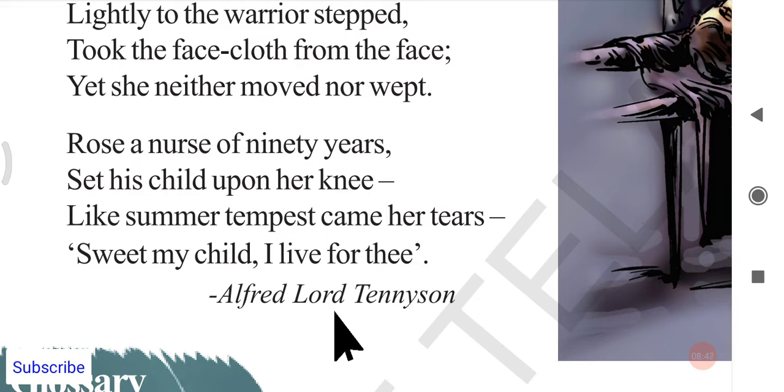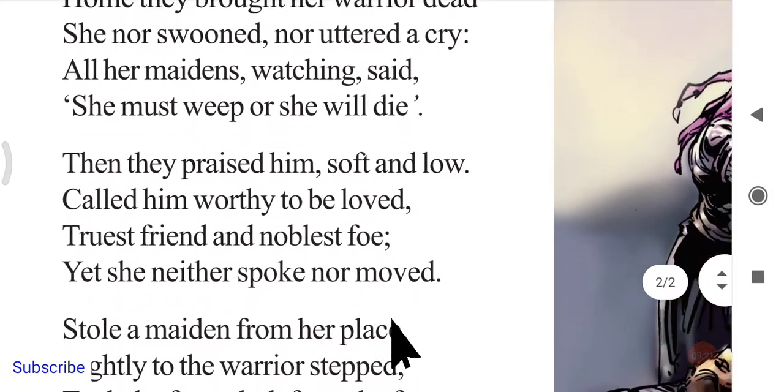Imagine heavy rain suddenly in the summer. Just like that, till then she was like summer, without any cry, nothing, and suddenly she started crying like a tempest. "Like summer tempest came her tears, and she said, sweet my child, I live for thee." Actually she wanted to die, she was about to die till then, because her husband is dead. She had no other reason, so though they did all these things above, she did not cry.